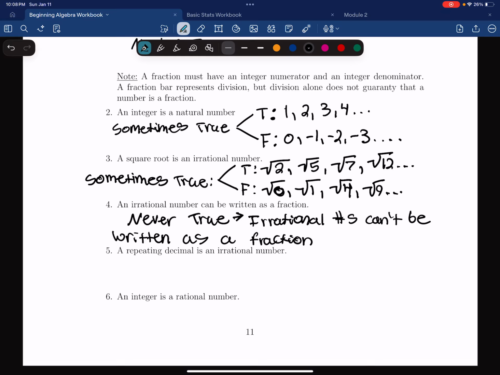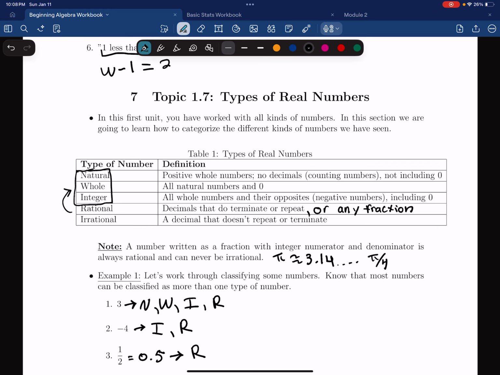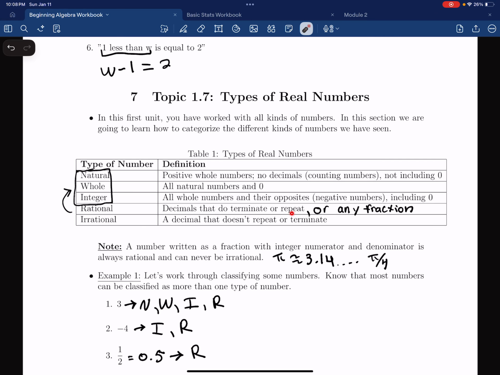Looking at example number 5, we have the statement, a repeating decimal is an irrational number. This one is never true. And that is because, by definition, a repeating decimal is a rational number.